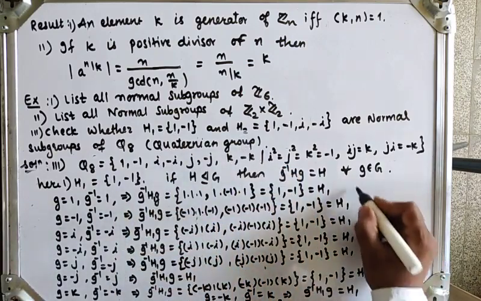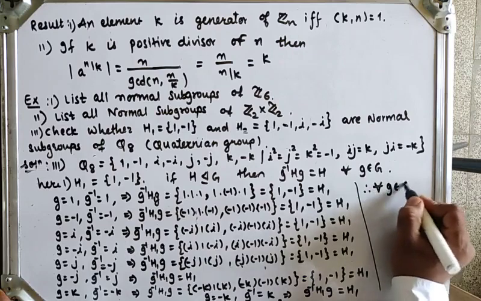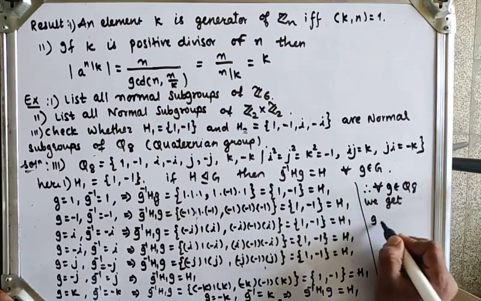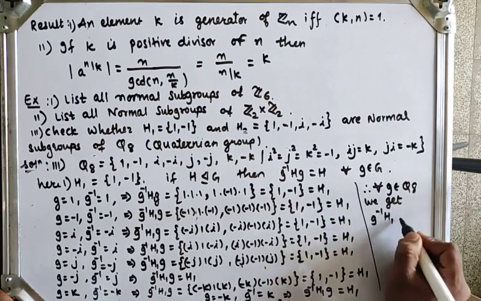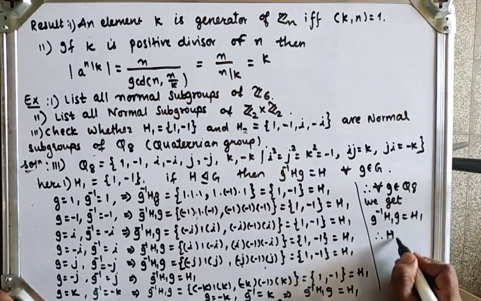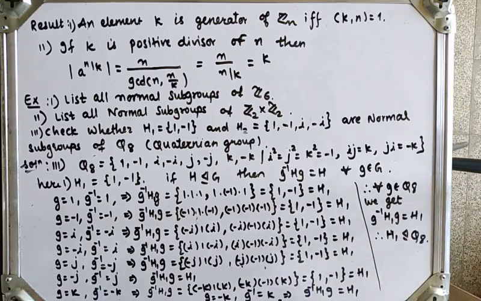Therefore, what we say, for all g belongs to Q8, we get g inverse h1 g is equal to h1. Therefore, h1 is a normal subgroup of Q8. Okay, so this is the solution of the given problem.